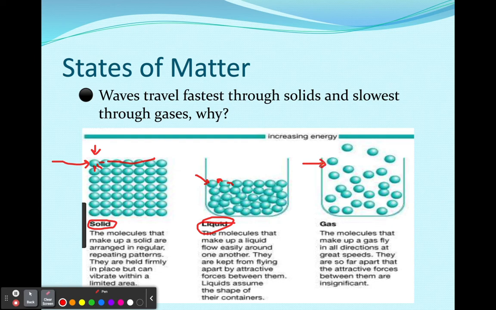Here comes a sound wave. It transfers energy to this molecule, which has to move all the way over here, wherever it's moving. It's taking longer because the molecules are spread out. So solids transfer waves the quickest, then liquids, and then gas is the slowest, because solids have the closest packed molecules and gas have the furthest spread molecules.